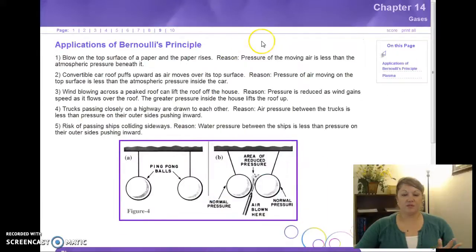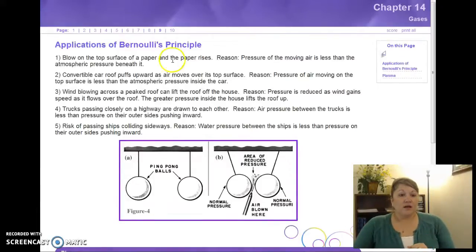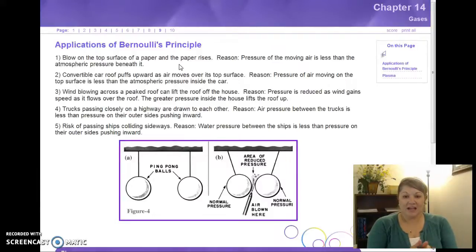Okay, so applications of Bernoulli's principle is actually pretty cool. Here's some things that you may have seen, or like number 1 right here, you can actually try it yourself, right? Anytime you have an increase in speed in a certain area, that is going to reduce the pressure in that area. Okay? So look at this picture here.